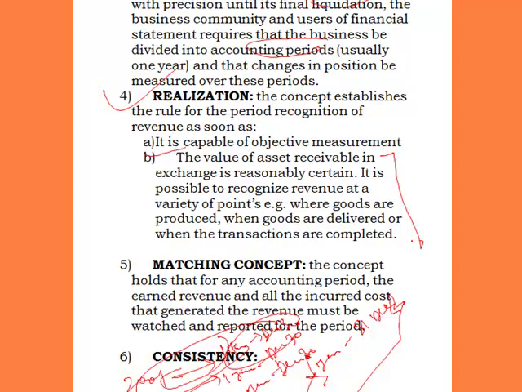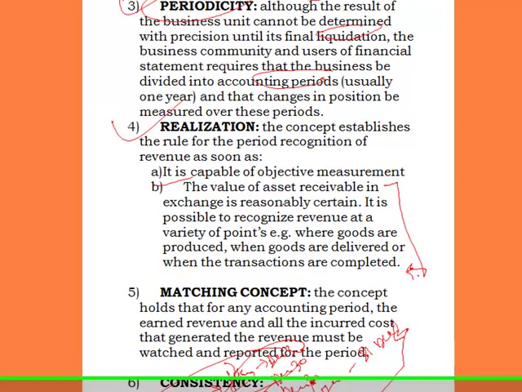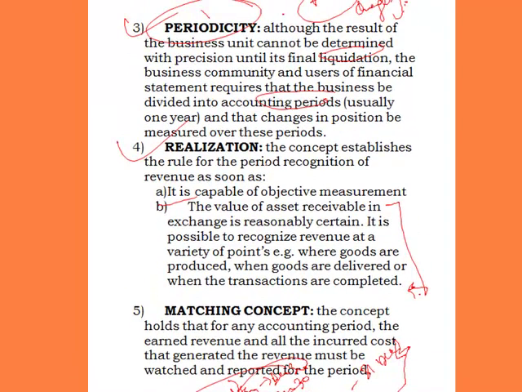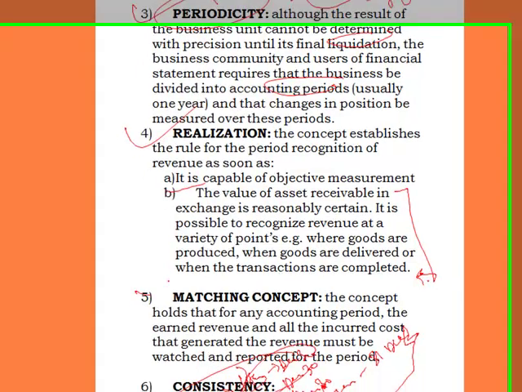So what we are saying in essence is that the value of the asset receivable in exchange is reasonably certain. That is why you can say you want to realize. Now the concept of realization is just telling us the time in which we need to realize our revenue. The concept establishes the rule for the periodic recognition of revenue, that you can only recognize your revenue when you can objectively measure it, when it is capable of objective measurement. That is the realization concept. The next one is the matching concept.